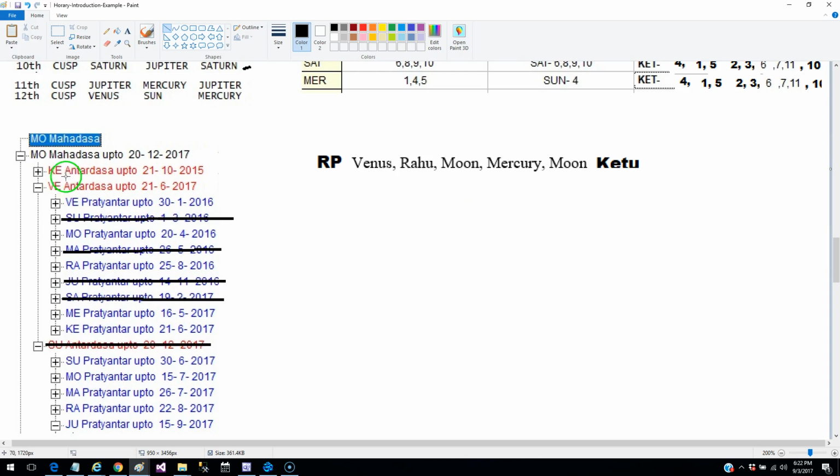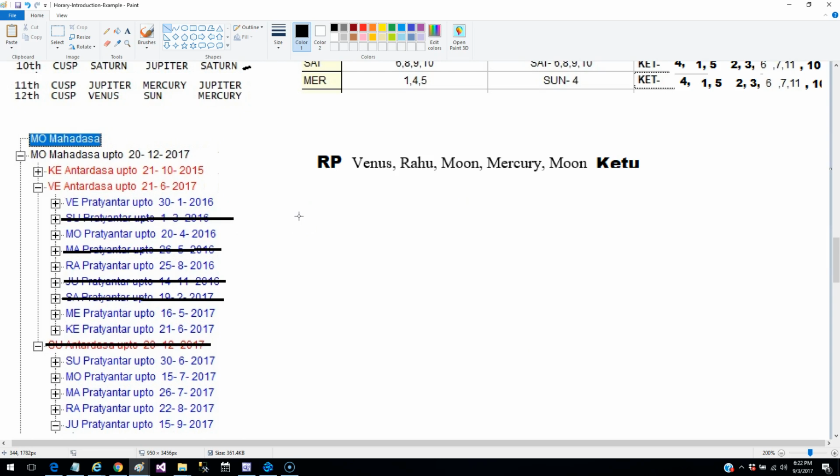Now the first question that comes to your mind would be why this deal can't happen in Moon Mahadasha, Venus Antardasha and Venus Pratyantardasha. Venus we have seen is very, very strong, and it also shows it's connected with all the related houses. It is deposited in the star of Ketu. It has come as a ruling planet. So why can't it happen in the Moon Venus period?